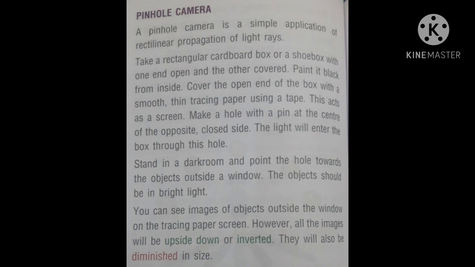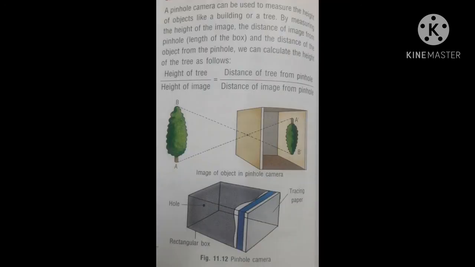You can see images of the object outside the window on the tracing paper screen. However, all the images will be upside down or inverted. They will also be diminished in size. By a pinhole camera, we get an inverted image and the size is also very reduced. Now your pinhole camera is ready.